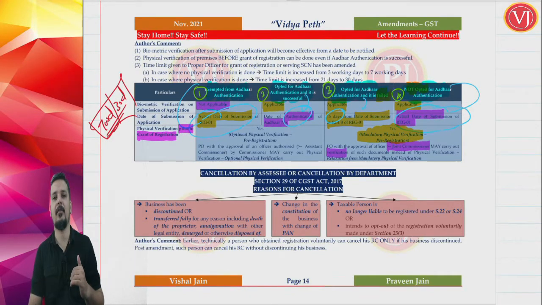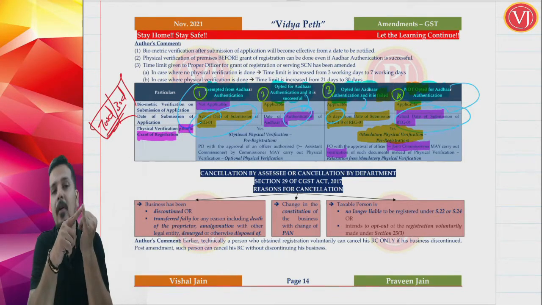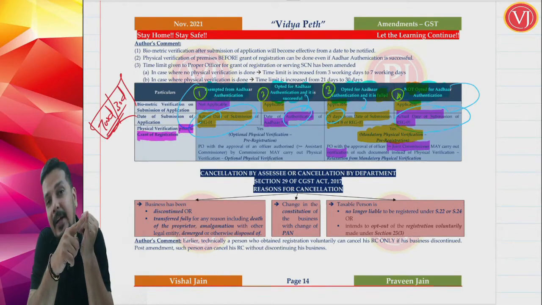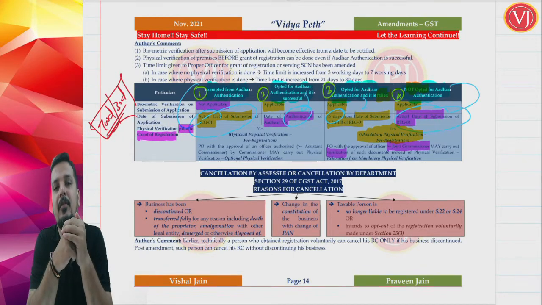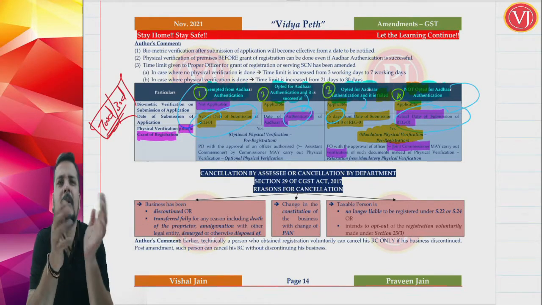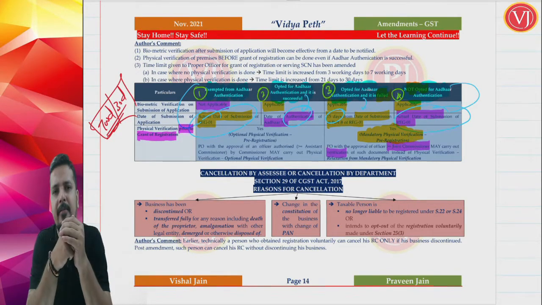That is an exception. So normally, if you have gone for Aadhaar authentication but it has failed, it is a serious matter. If you have not at all opted for Aadhaar authentication, it is a serious matter. Mandatory physical verification of business premises will be there. The only relaxation is that the Joint Commissioner may relax it.